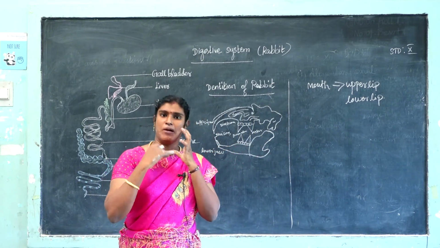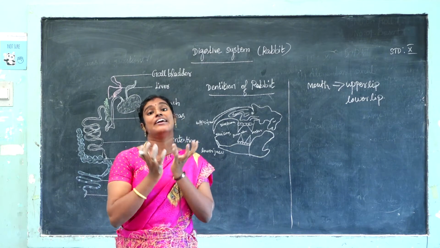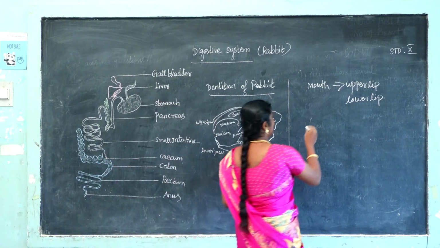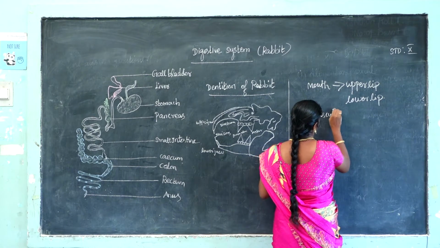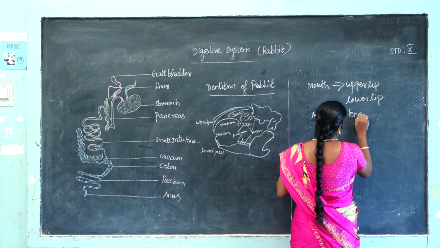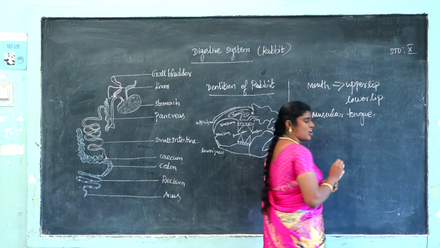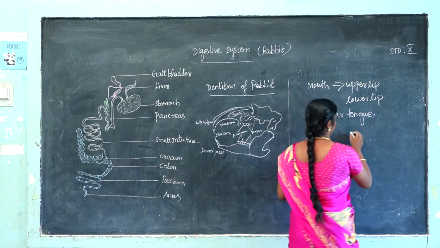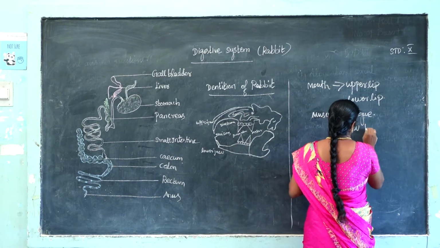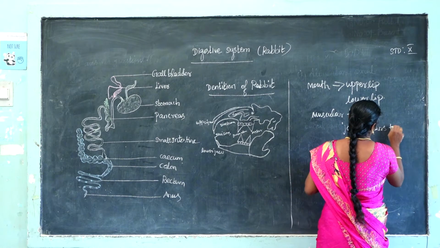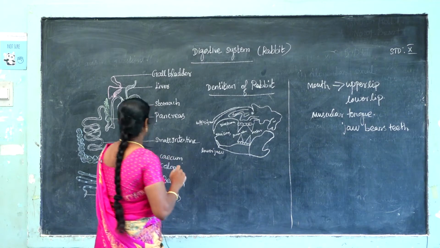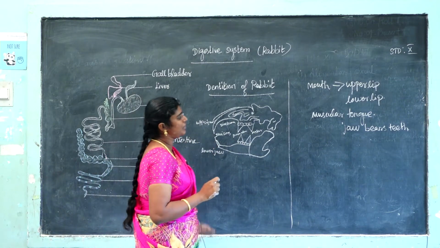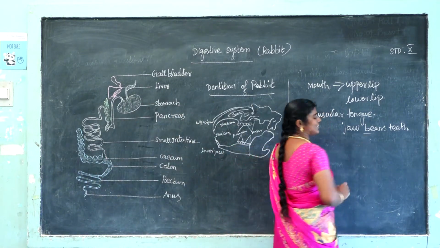The floor of the buccal cavity contains a muscular tongue. Jaw, bear teeth. Already you know two jaws, upper jaw and lower jaw, are present. So jaw bear teeth.